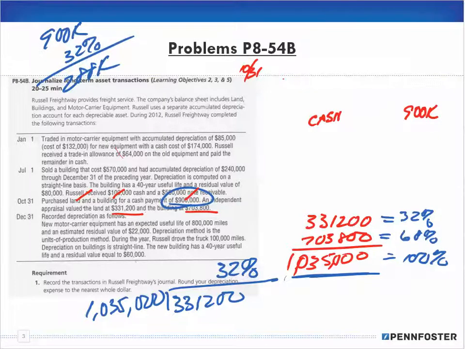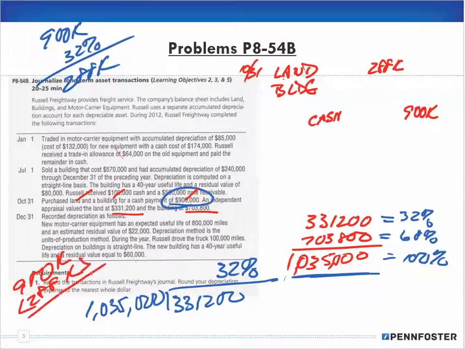So that's the amount we're going to record the land for. The building is the difference between the two: 900,000 less 288,000 gives me 612,000. So the building is worth 612,000 as apportioned.